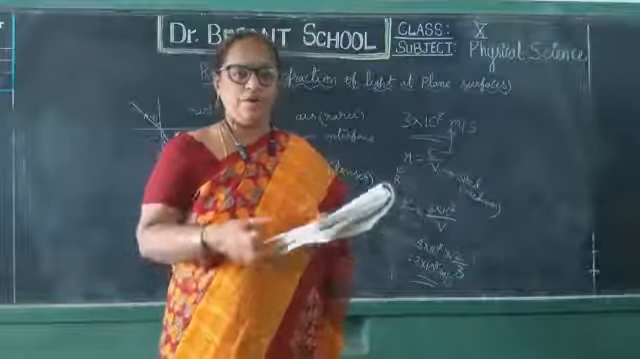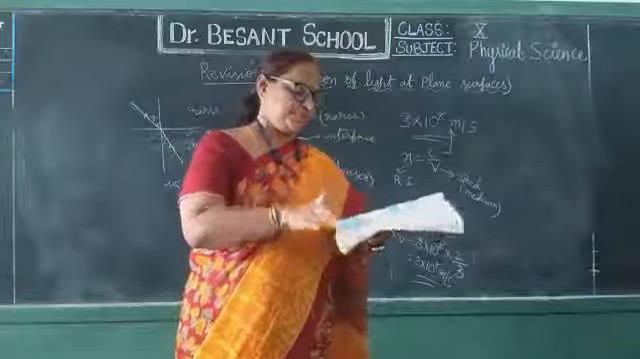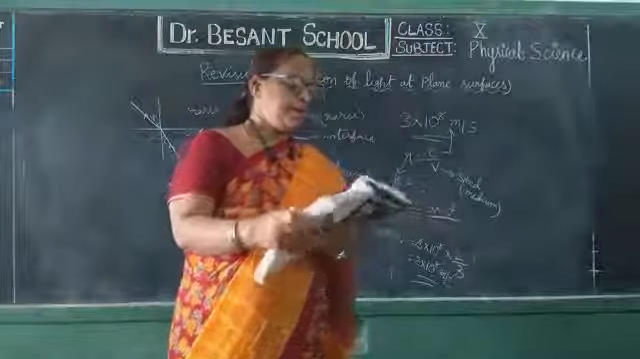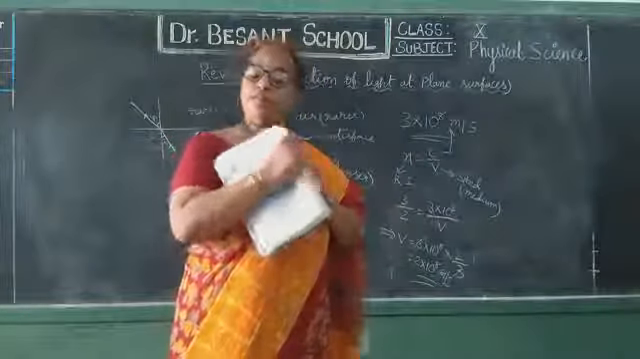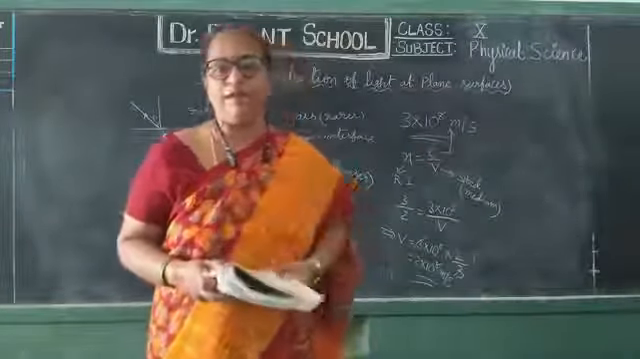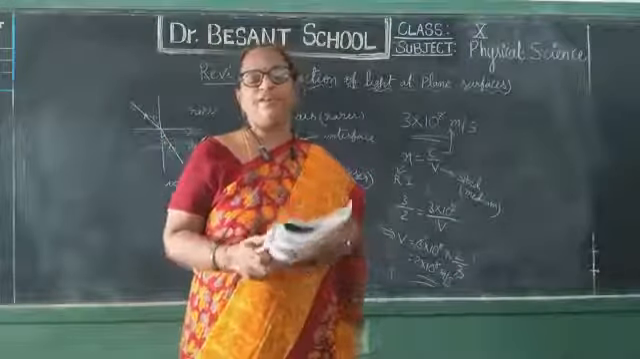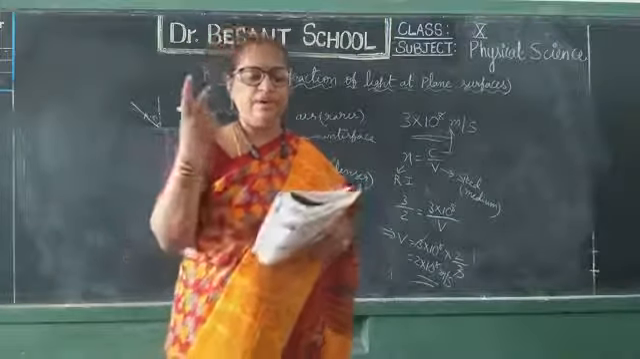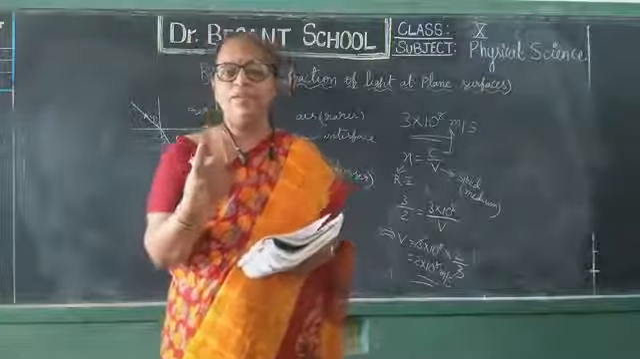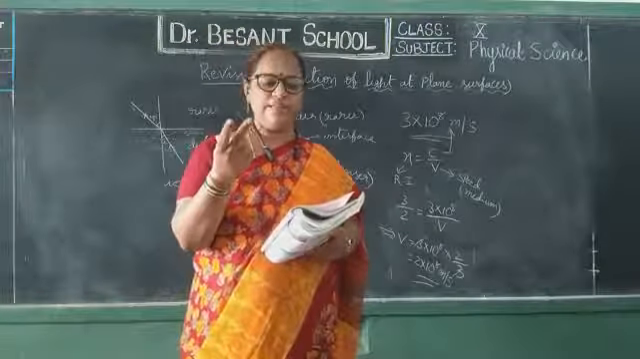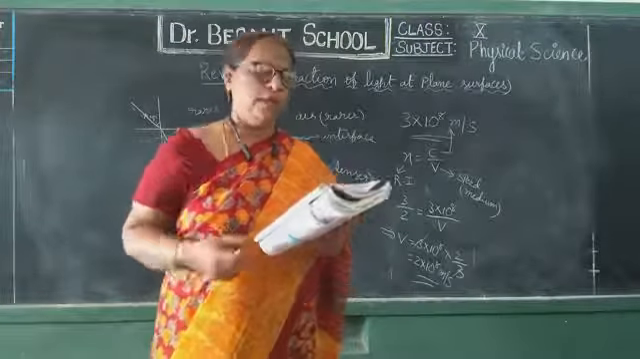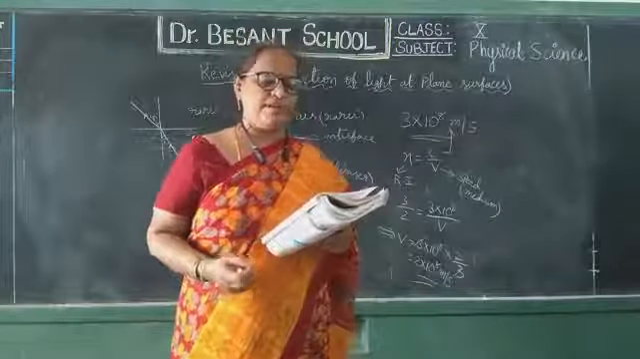Here a table of refractive indices of different media is given, which you should learn by heart. These values are important. Next topic: refractive index depends on what factors, very important. The refractive index depends mainly on two factors. One is the nature of the material and the other is the wavelength of light used. Next one is relative refractive index.